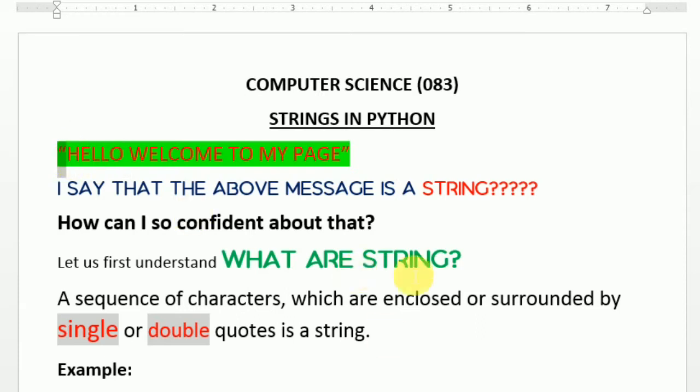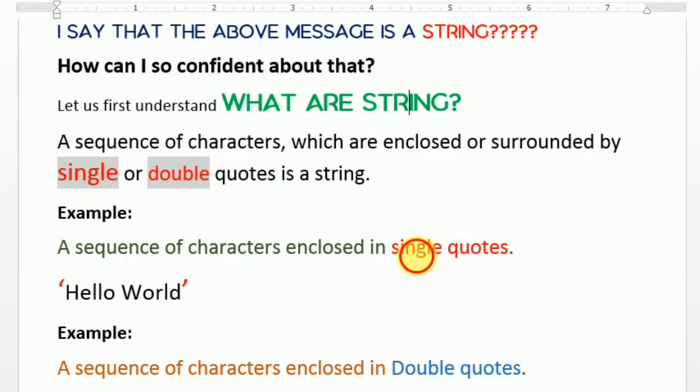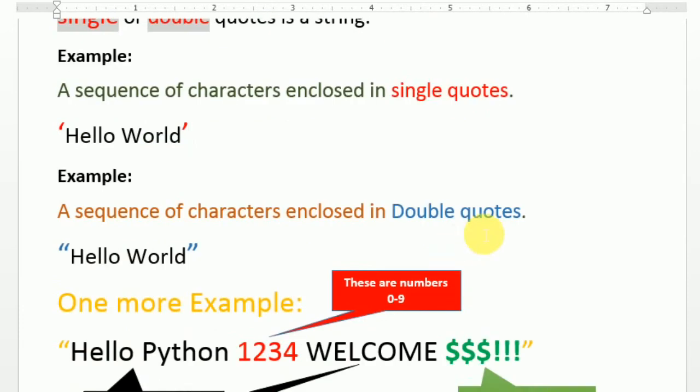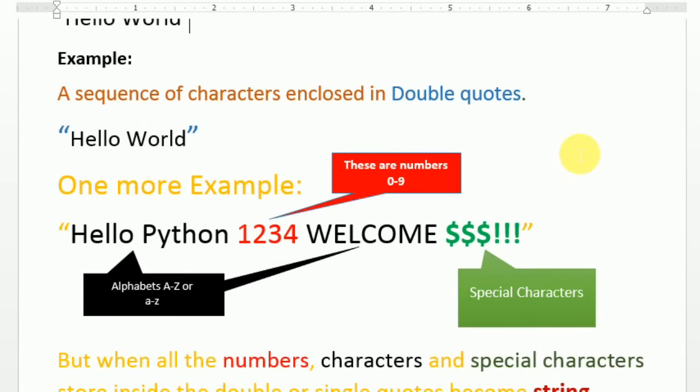I'm going to give you examples also. A sequence of characters enclosed in single quotes, 'Hello world', means it's a string. Second example, when I'm using double quotes. Now if I scroll down, you will see one more example, and this example is "Hello Python 1234 welcome $$!"